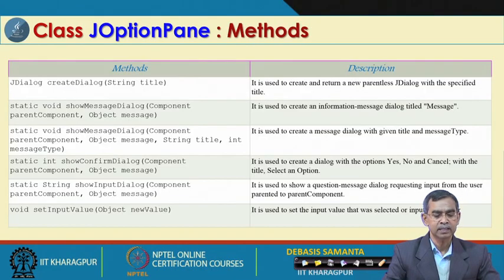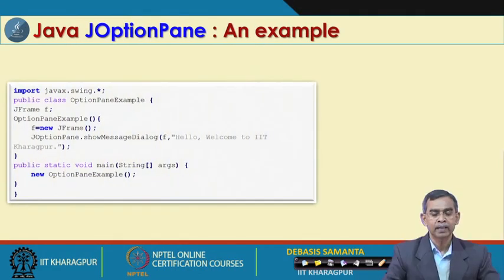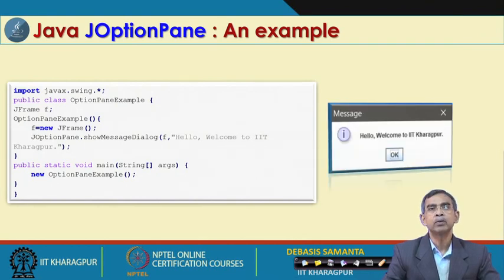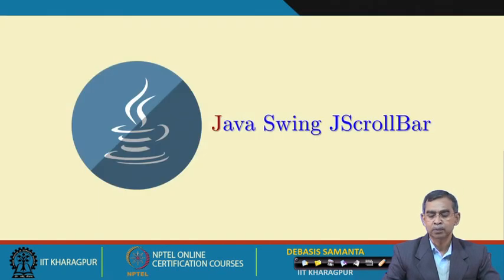There are 3 constructors and a few methods, and this is an example to create a simple option pane with the message "Hello, welcome to IIT". Sometimes you have to give a message to your user, and then you can use the JOptionPane.